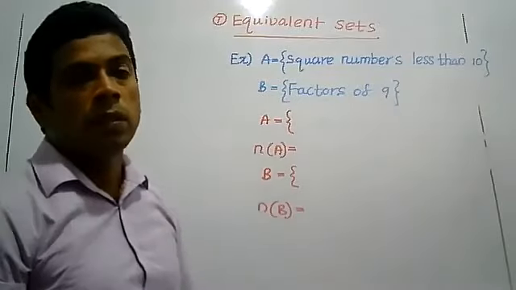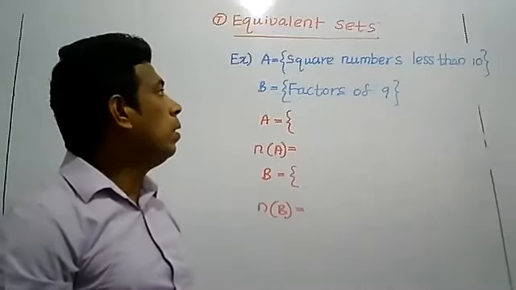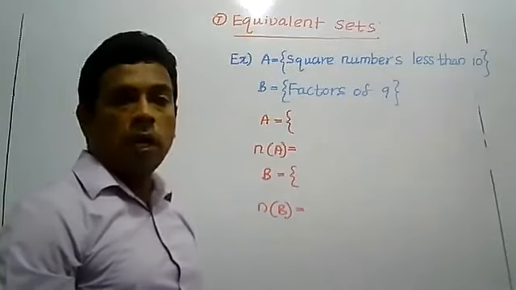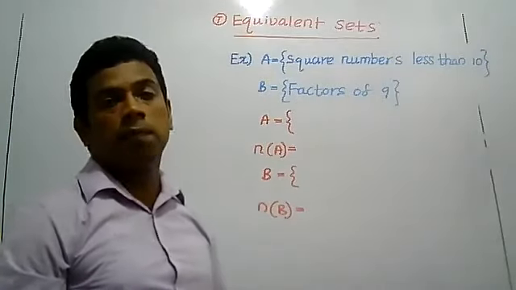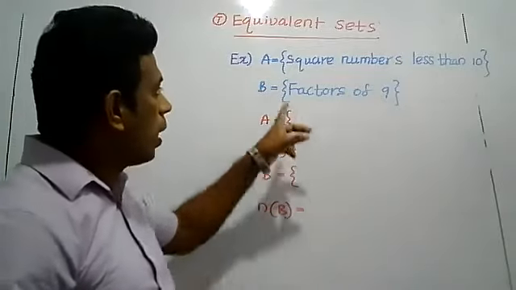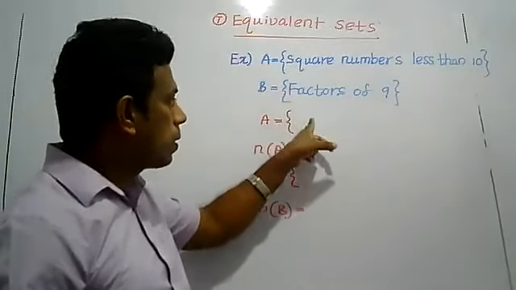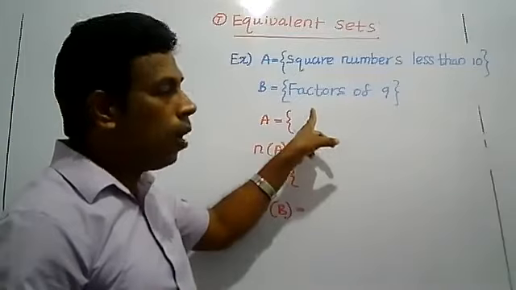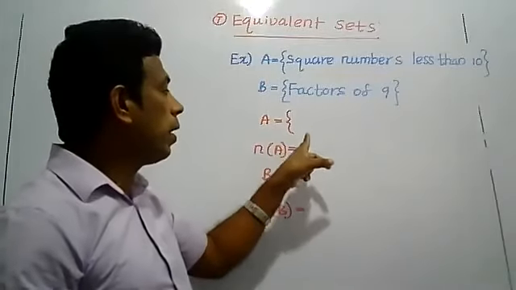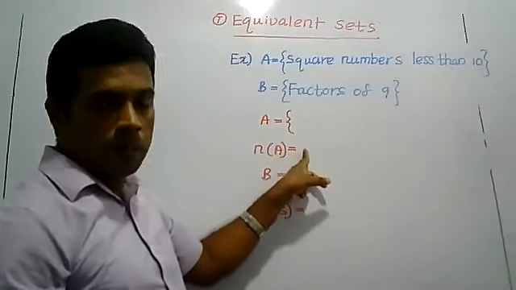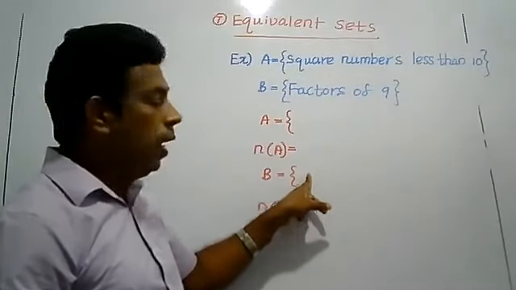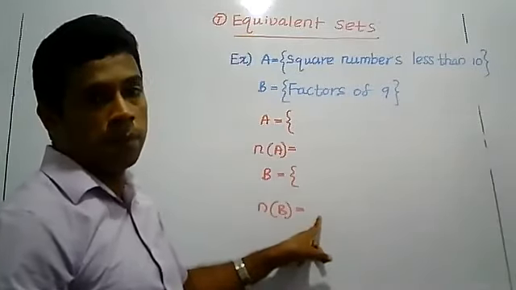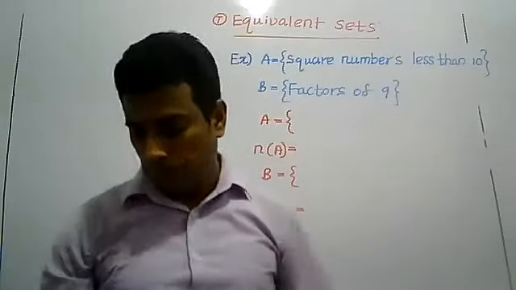Right, answer. Example: A, square numbers less than 10; B, factors of 9. Now write down the square numbers less than 10 here. Then count the number of elements and write it. Then for factors of 9, write the elements and write the number of elements. Complete it.